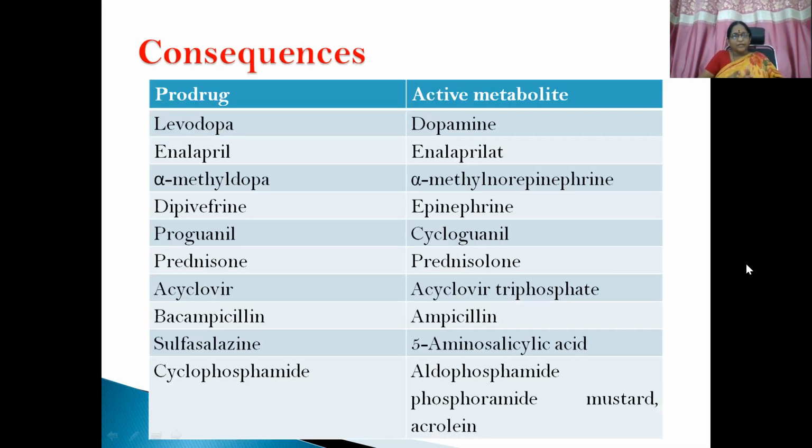So we can see the prodrug and its active metabolite: levodopa, dopamine; enalapril, enalaprilat; alpha-methyldopa, alpha-methyl norepinephrine; dipivefrin, epinephrine; proguanil, cycloguanil; prednisone to prednisolone; acyclovir, acyclovir triphosphate; bacampicillin, ampicillin; sulfasalazine, 5-aminosalicylic acid; cyclophosphamide getting converted into aldophosphamide, phosphoramide mustard, and acrolein. These are the various active metabolites which result from the prodrug cyclophosphamide. You need not remember all the drug examples. Just try to remember at least 2 to 3 examples to write in the final exam.